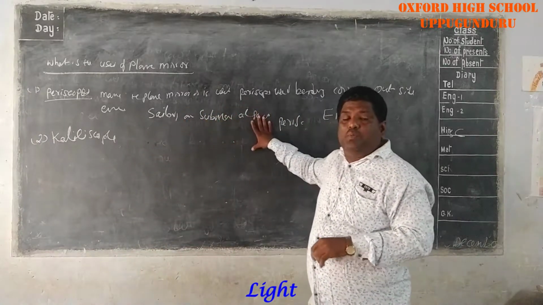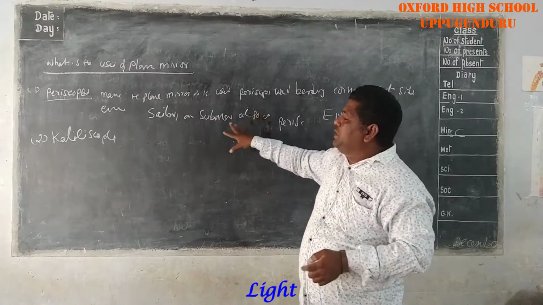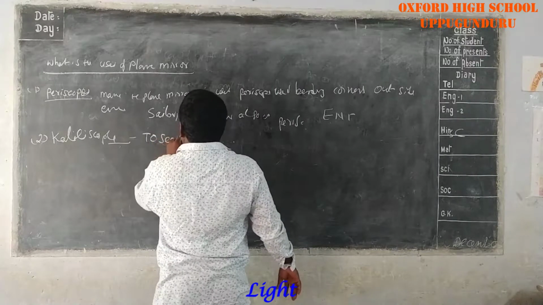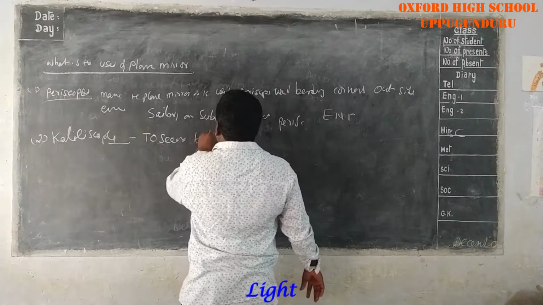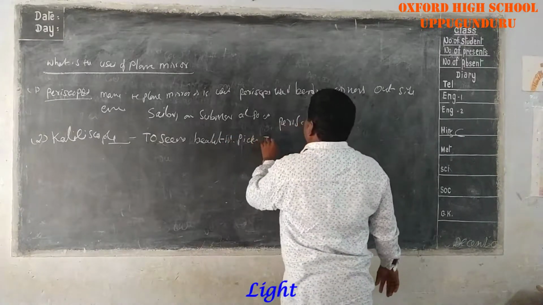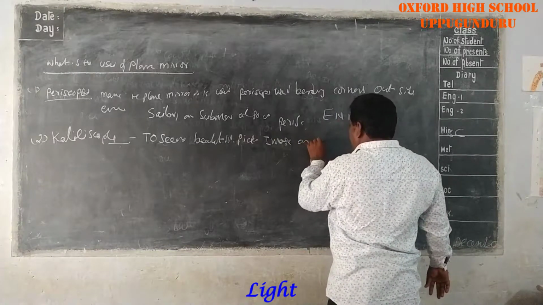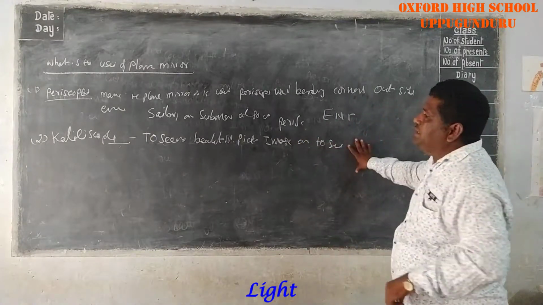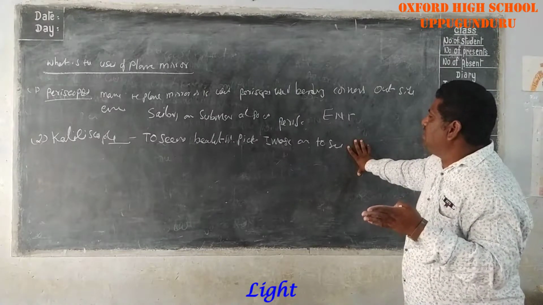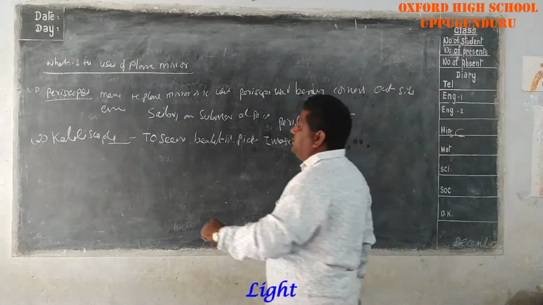Next, the kaleidoscope. The kaleidoscope came in the 7th class lesson. A kaleidoscope means seeing fantastic, beautiful pictures and images in the kaleidoscope.